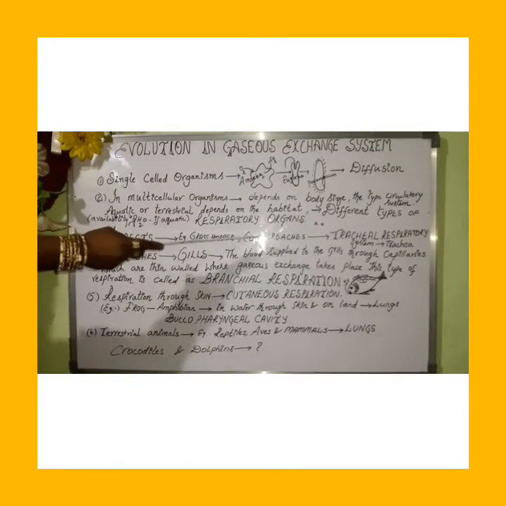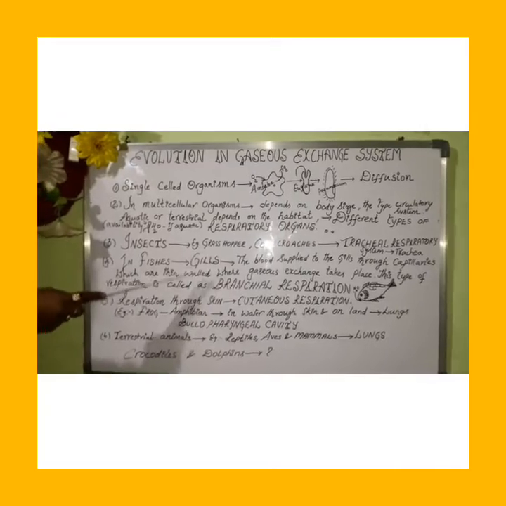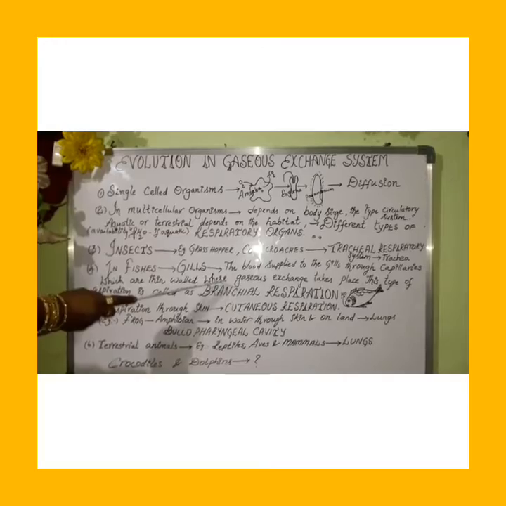If you take examples, insects like grasshoppers and cockroaches have trachea, so the respiration is tracheal respiration. Aquatic animals like fishes have gills to perform respiration. This type of respiration is called branchial respiration.